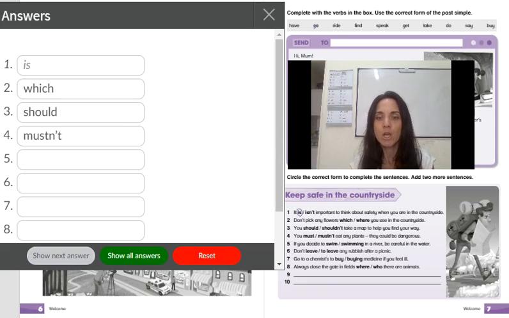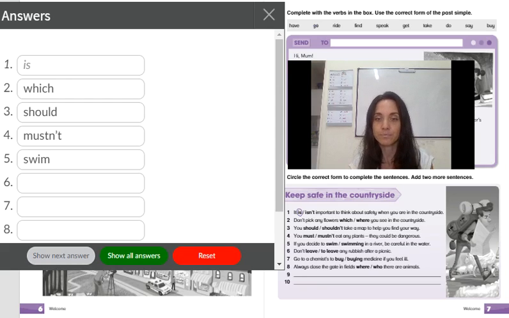Number 4, you must or you mustn't eat any plants. They could be dangerous. And the correct answer is mustn't. Remember, mustn't, we use it for obligation or for prohibition. So tenés que o no tenés que in Spanish. In this case, it is in negative because of the context.